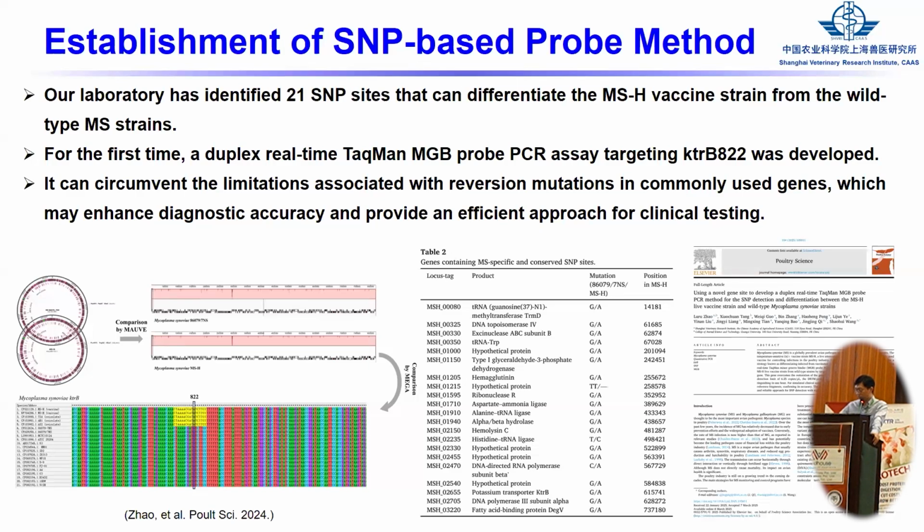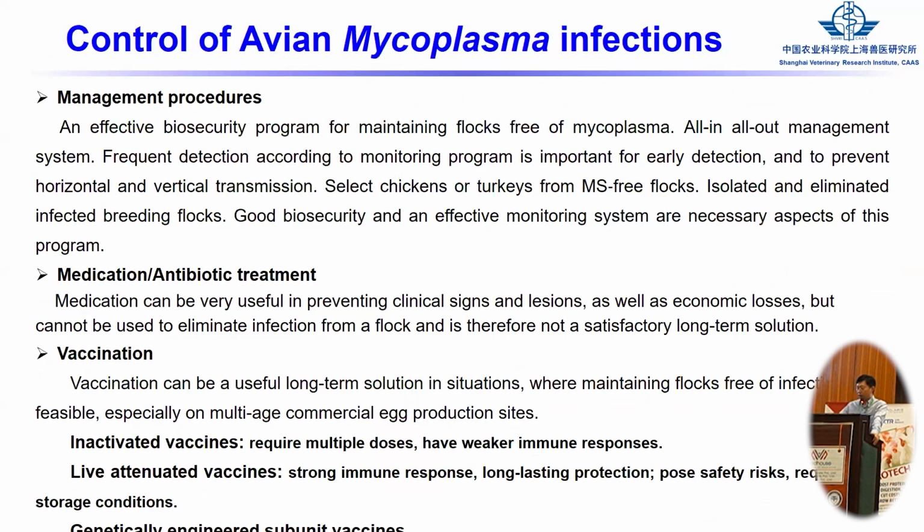Also, we published already. And for the control of the Mycoplasma infection, we also manage and decrease the MS in the environment. For the antibiotic treatment, we need to select suitable antibiotics to treat.